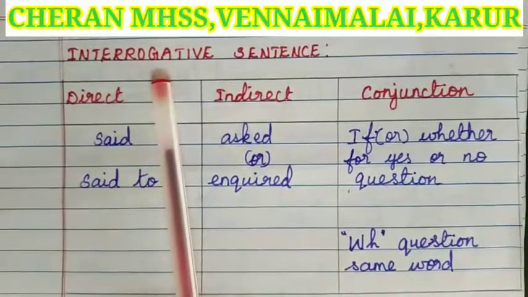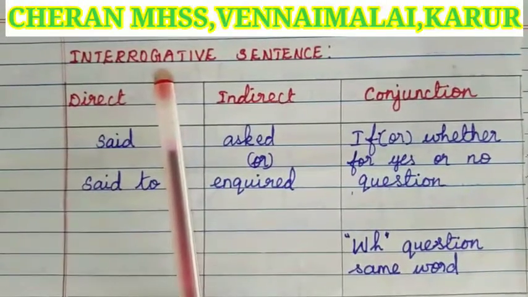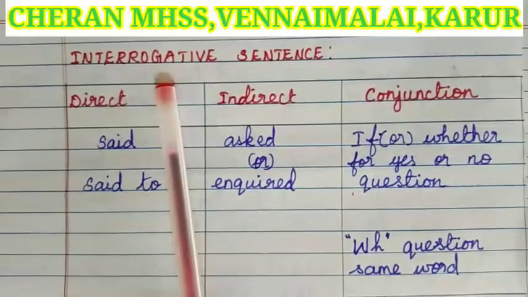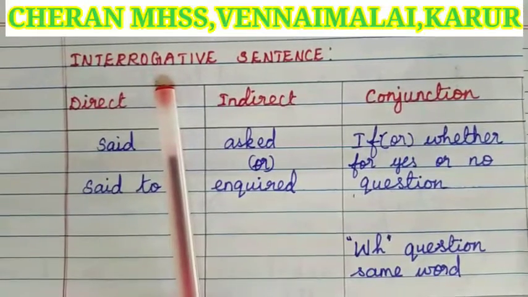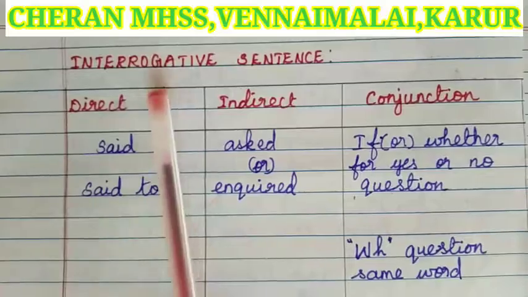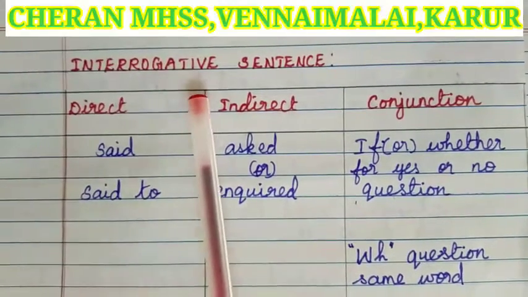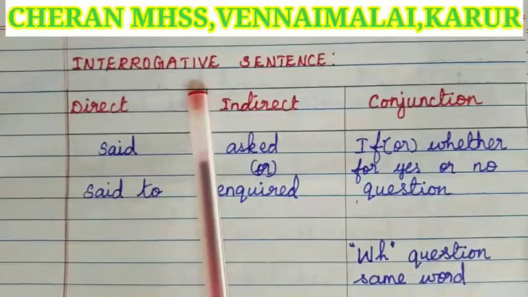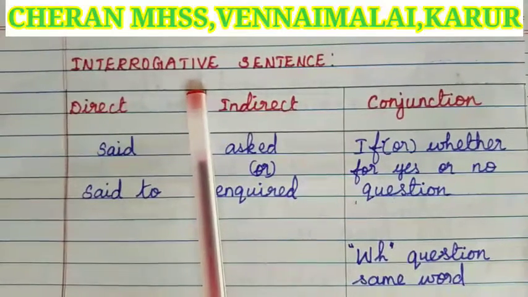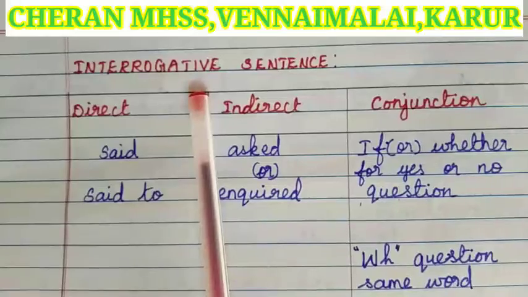Next type of sentence: interrogative sentence. What is an interrogative sentence? A sentence which asks someone a question is called an interrogative sentence. There are two types of interrogative sentence. The first one is the WH type question and the other one is the yes or no type.